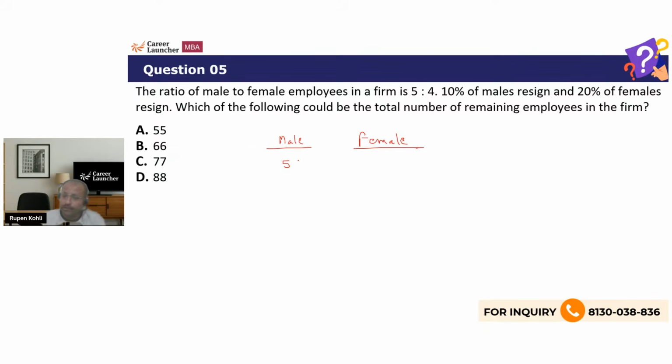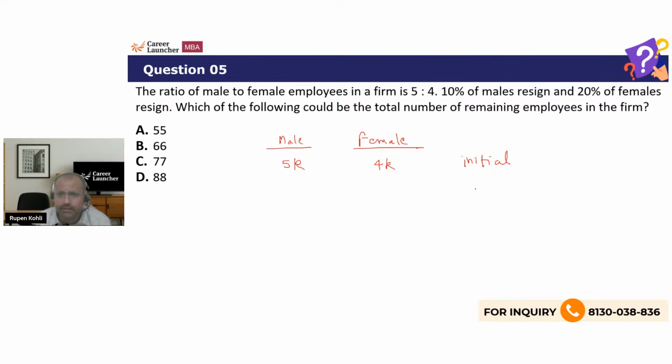I was saying वही सेम टॉपिक हम स्कूल में कर चुके हैं, बट वही सेम टॉपिक पर जिस तरह से कैट क्वेश्चन आपसे पूछता है वो अलग होता है. So that is what we are looking out for, and this is what we have to learn, or understand how to handle. देखिए, 5 is to 4 is the ratio. If I take, let's say, this is 5k and this is 4k, in general the initial number of males and females, right? 10% resign or leave.